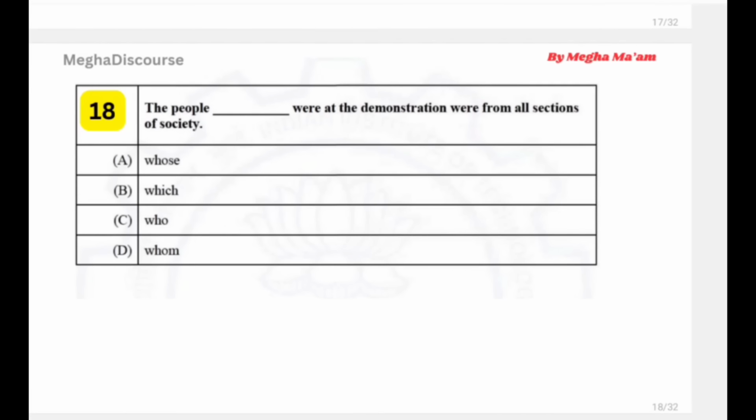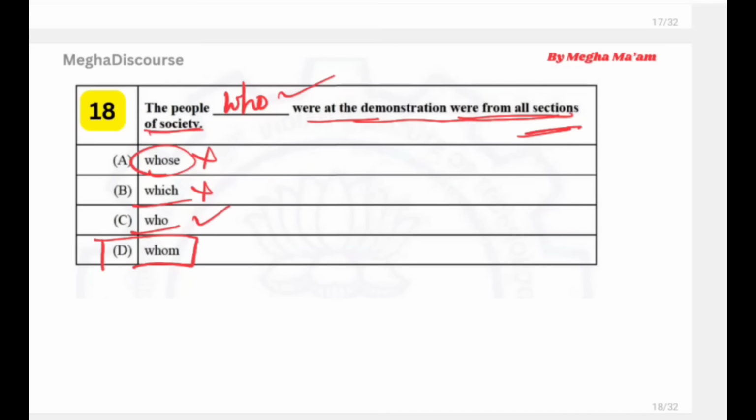Now the next we have, the people dash were at the demonstration were all from the sections of society. But demonstration means to define something, to show clearly. Okay, you can say it means a show. Okay, so the people whose were, no, which, it is for non-living things, it means who. Okay, the people who were at the demonstration were from the all sections of society. So this is our right answer. Now whom, we use whom for objective case, not for subjective case. This is subjective, so we use who. If it is in the object portion, then we use whom. So this is our question number 18.